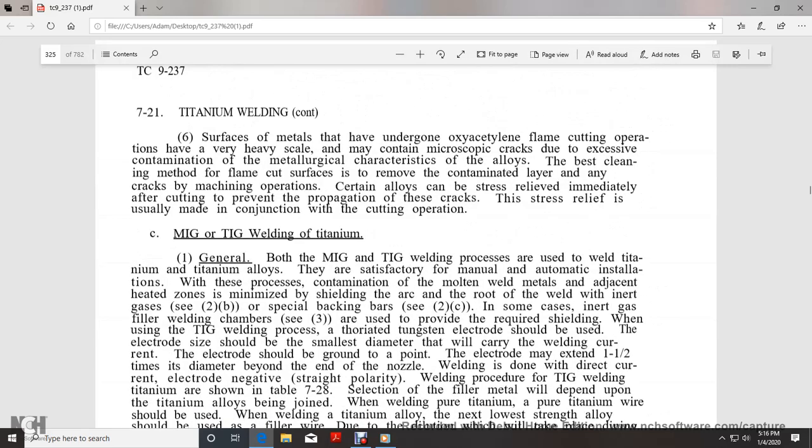6. Surfaces of the metal that have undergone oxyacetylene flame cutting operation have very heavy scale but may contain microscopic cracks due to the excessive contamination and metallurgical characteristics of the alloy. The best cleaning method for the flame cut surfaces is to remove the contaminated layer by machining. Titanium alloys can be stress relieved immediately after cutting to prevent the propagation of these cracks. These stress reliefs are usually made in conjunction with the cutting operation.